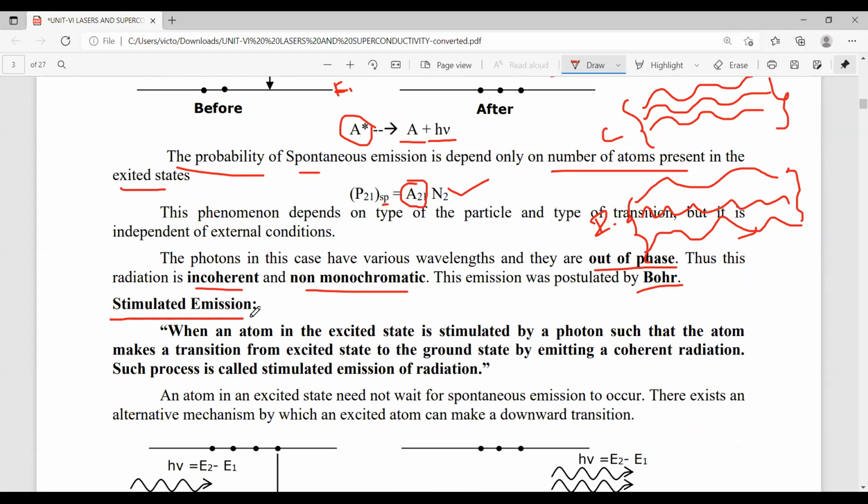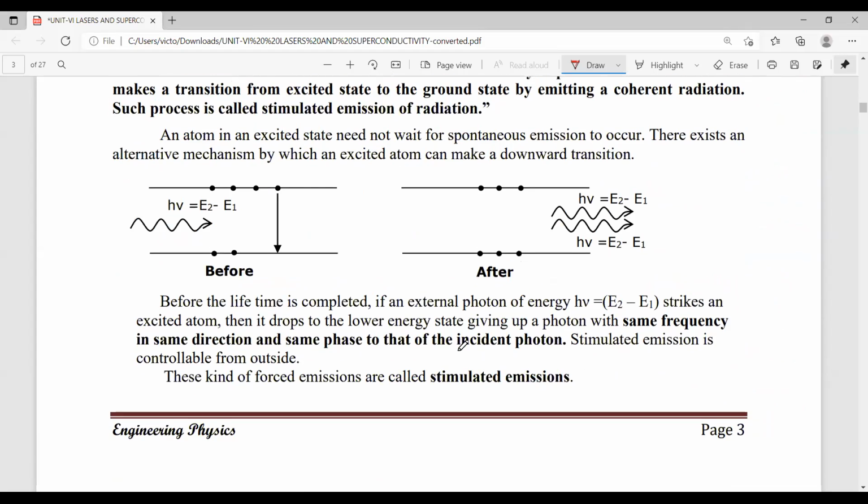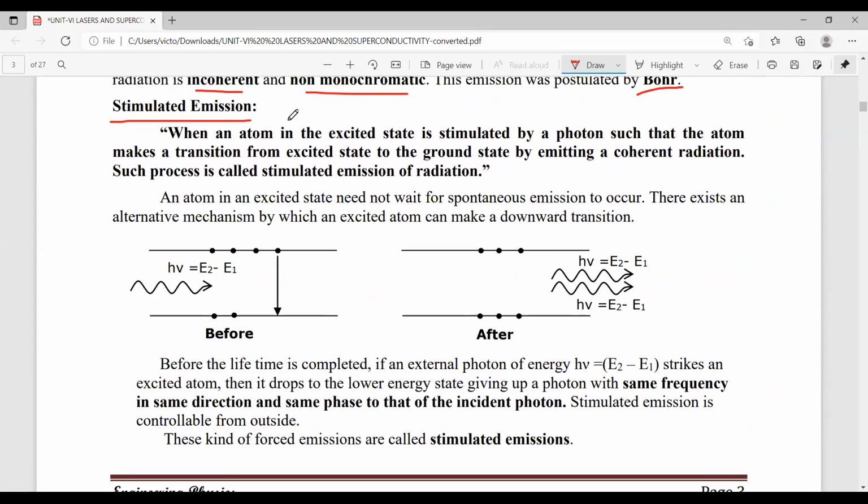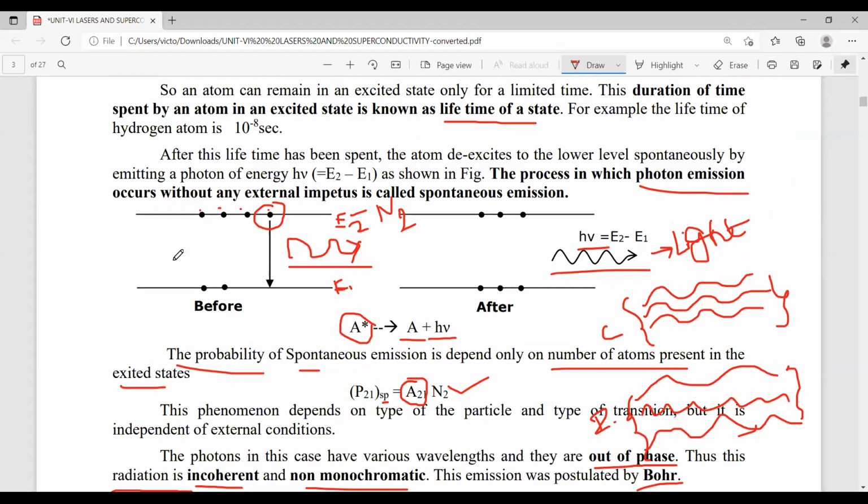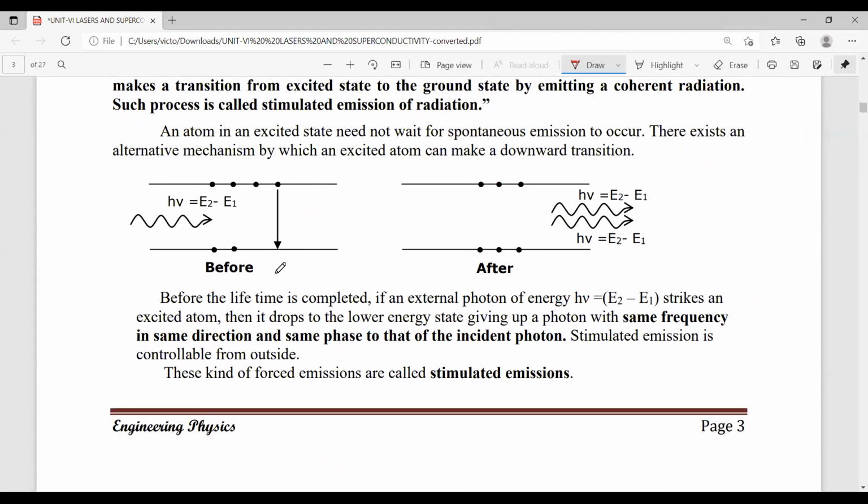And the next concept is stimulated emission. Here is also an emission process. Then what is the main difference between spontaneous and stimulated? In the last emission process, there is no additional energy.